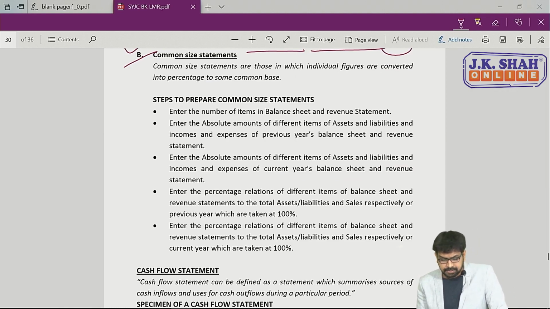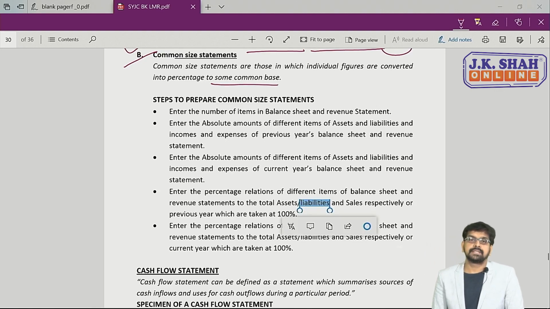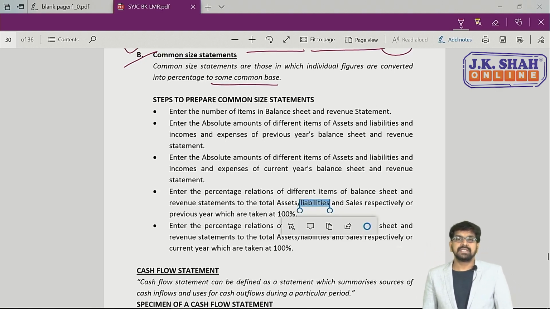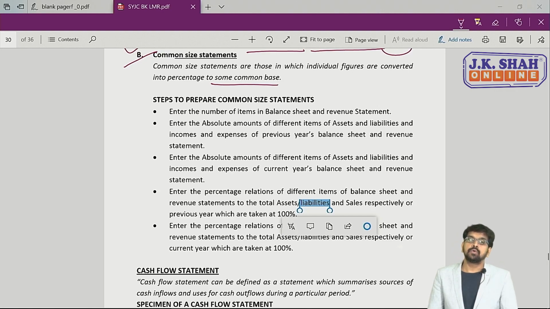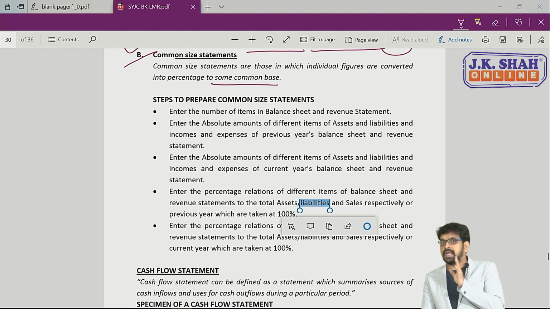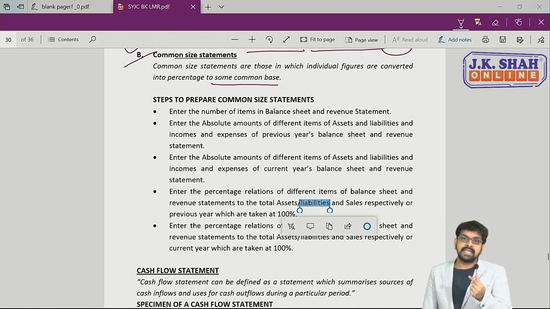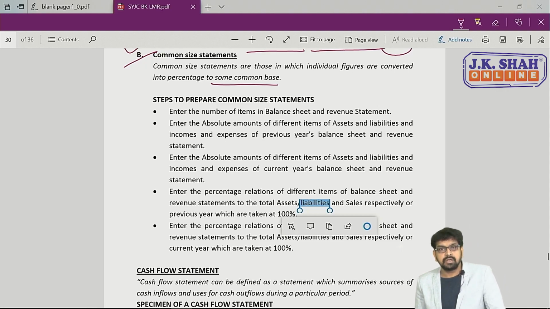Common size statements. Common size statements are those in which individual figures are converted into percentage to some common base. So by taking some common base, individual figures are converted into percentage. In simple language, we are dealing here with revenue statement and balance sheet. So when we are dealing with revenue statement, sales amount will be taken as a base. That means sales amount will be taken as 100. And while dealing with balance sheet, total funds available will be taken as base.